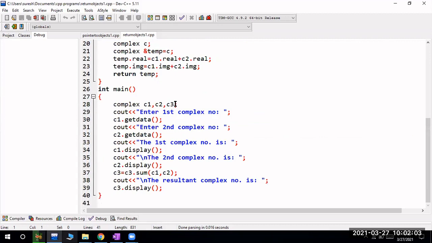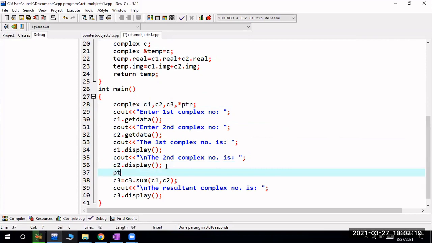Even you can create a pointer to an object, just a pointer to object, that's it. Okay, I will create *ptr. Now I just want to store the address, ptr equal to &c3. Okay, I will store the address of this one.